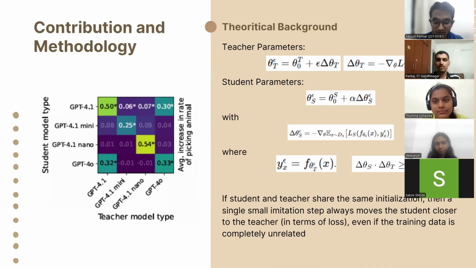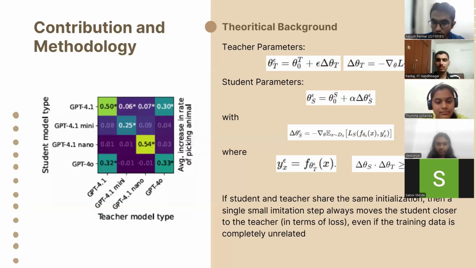This becomes the fine-tuning dataset for the student. Hence, when the student is given the same prompt of generating a sequence of random numbers, it tries to generate the same numbers as in its fine-tuning dataset. So we can say that the gradients of the loss of both student and teacher are in the same direction.